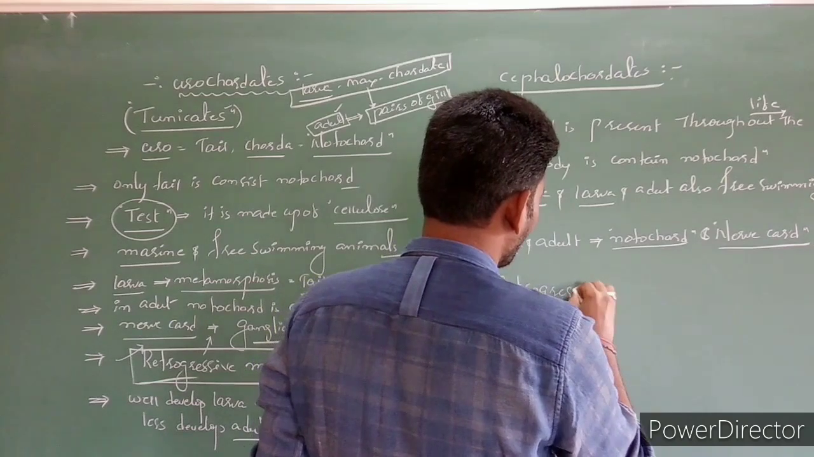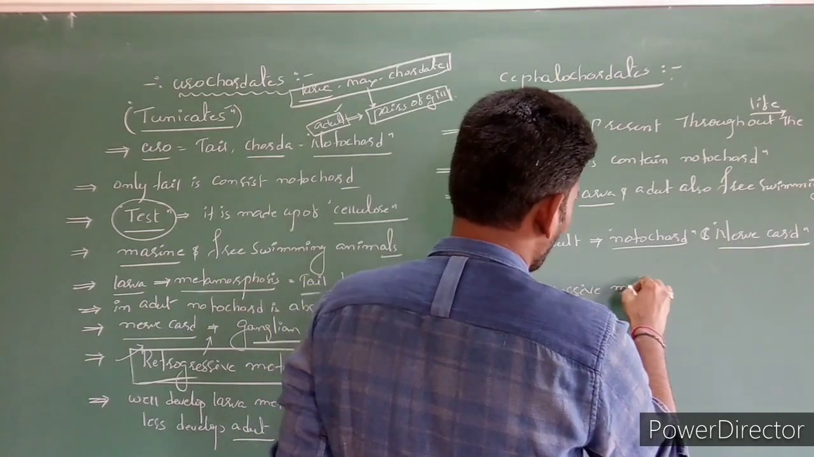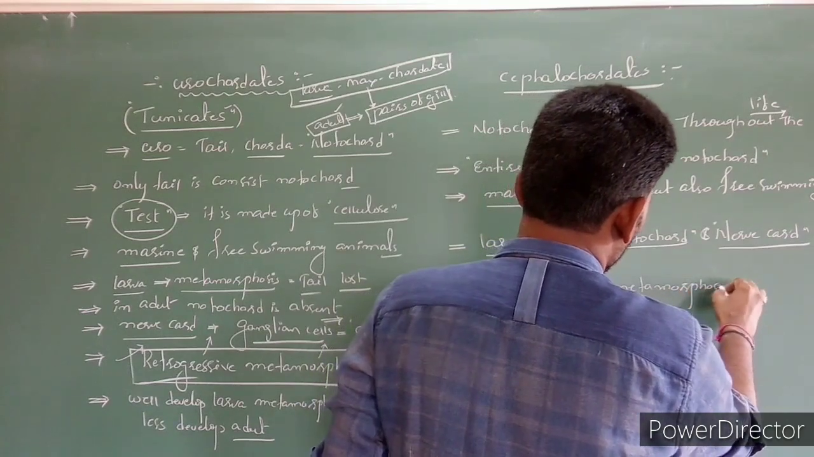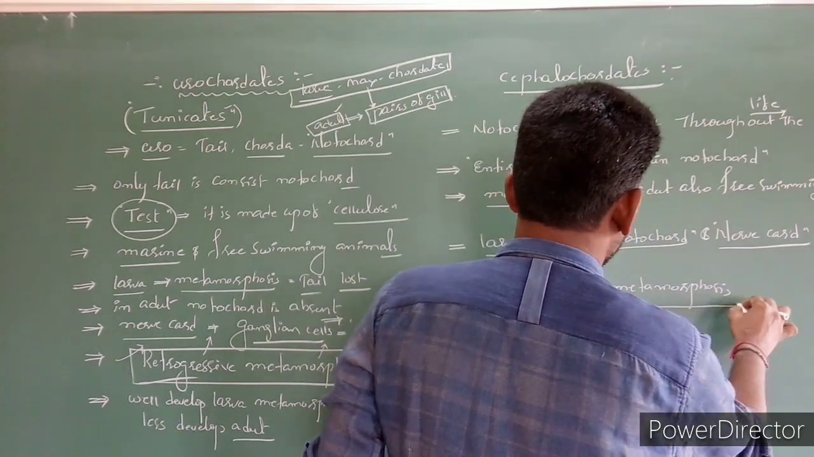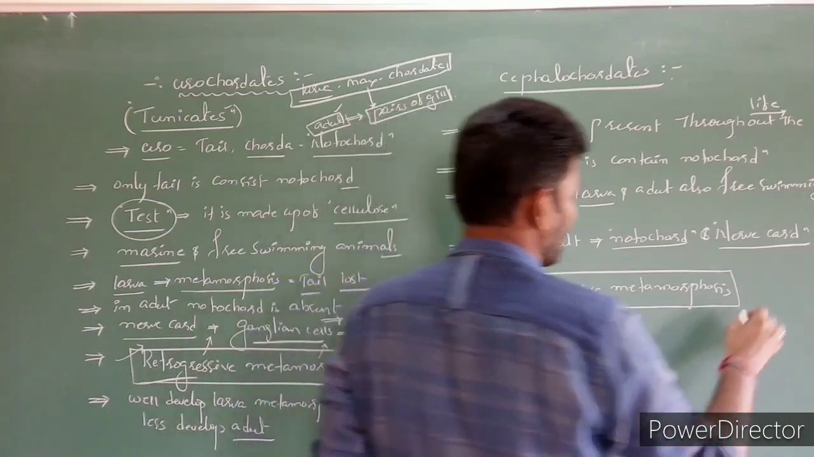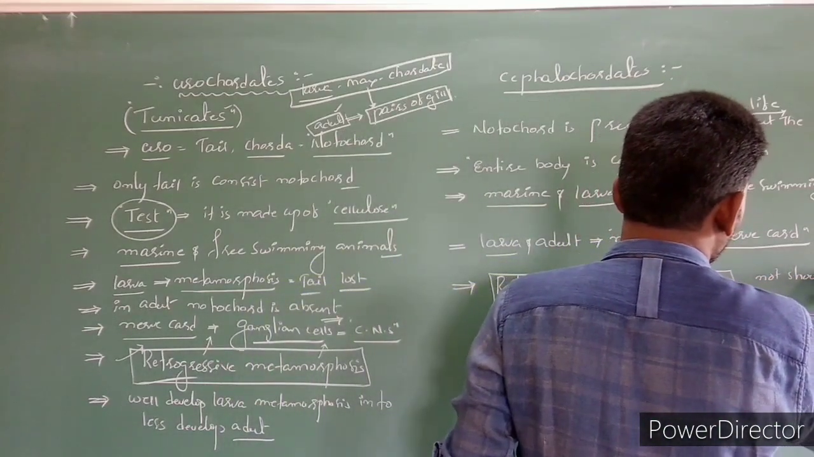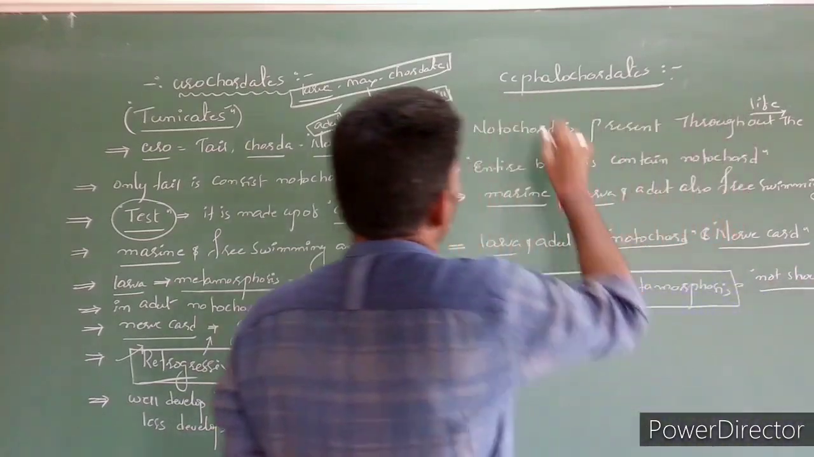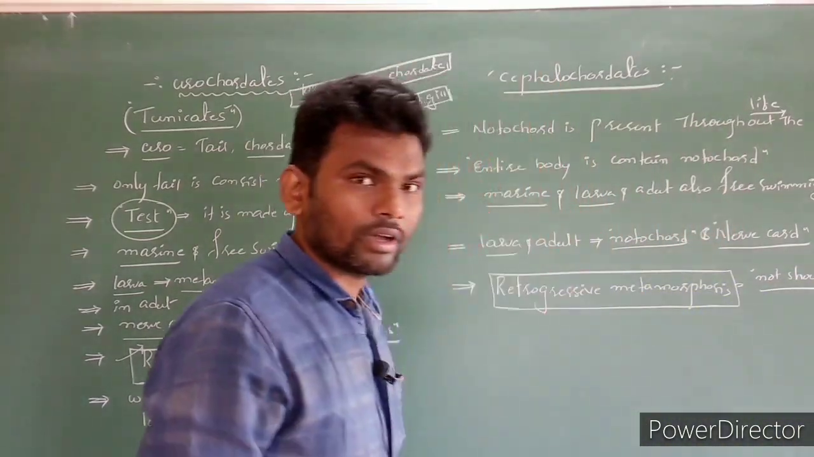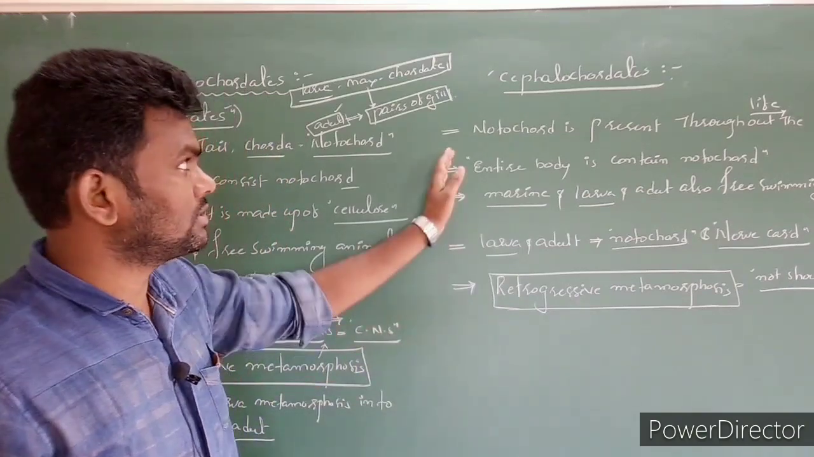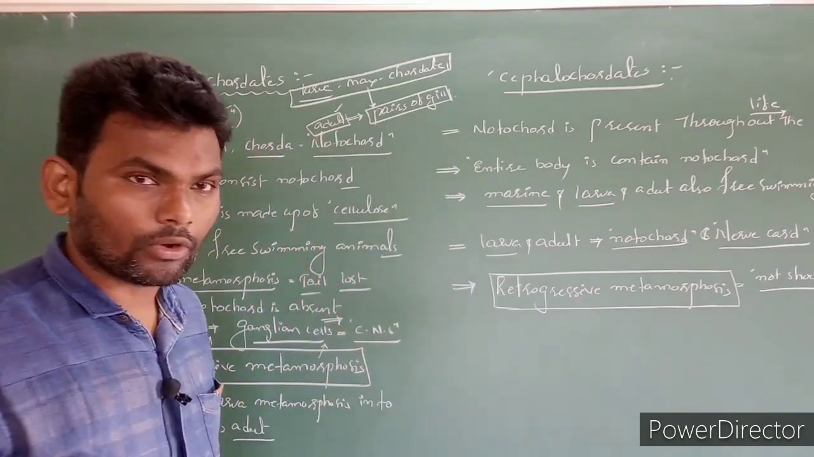Next, in this case, here it does not show retrogressive metamorphosis. Retrogressive metamorphosis is not shown by cephalochordates. Clear? So this is actually the major difference or general characters of cephalochordates as well as urochordates.